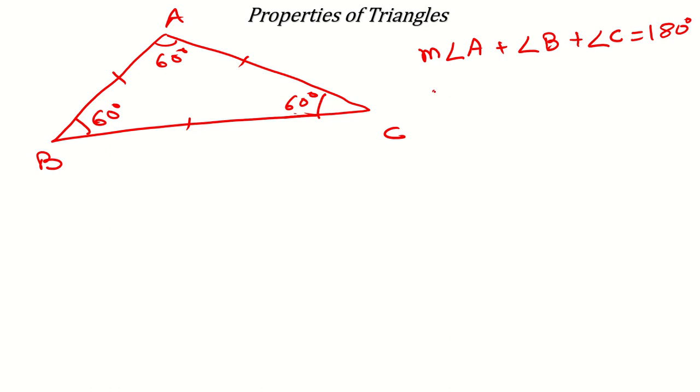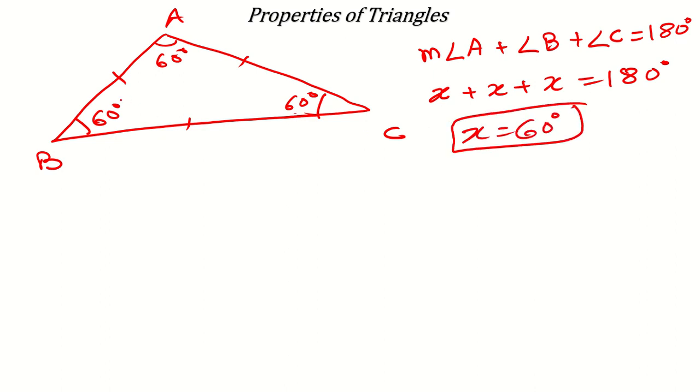And if it is an equilateral triangle, then all angles will be equal. So let's say this is x plus x plus x is equal to 180 degrees. It means x will be equal to 60 degrees. So if we have an equilateral triangle, then all its interior angles will be equal to 60 degrees.